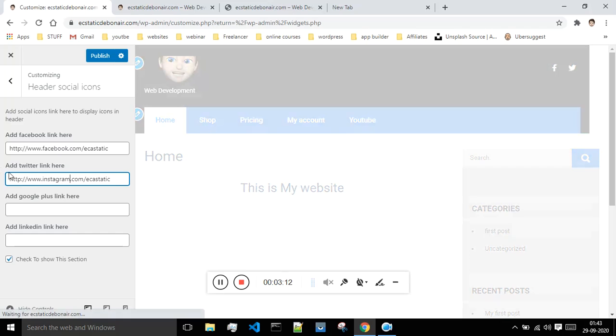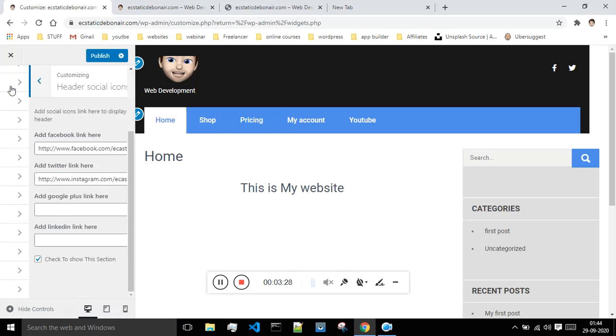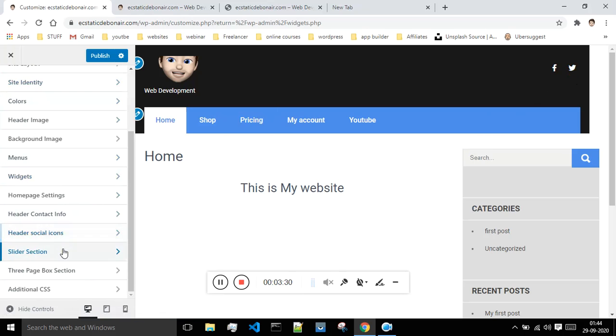This is basically the Twitter section, but I'm giving the link of Instagram. Okay, the logo of Twitter will be shown, but the link I have provided is of Instagram. They have not provided a logo for Instagram and all. I don't know for what reason, but you can give the link, and it will show the logo of Twitter, by the way. Okay, and next is a sidebar section.